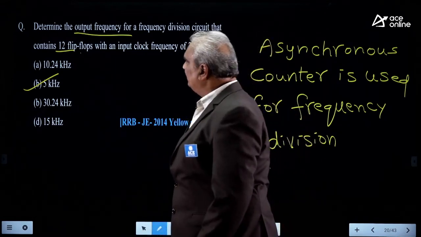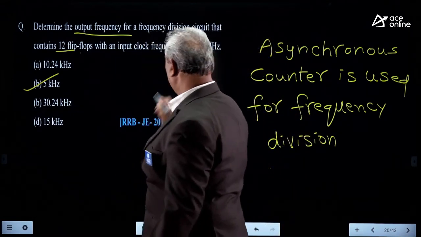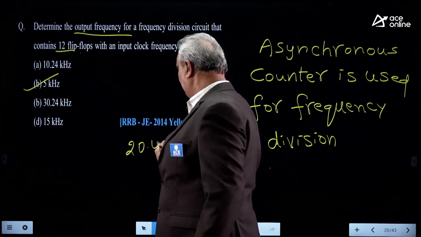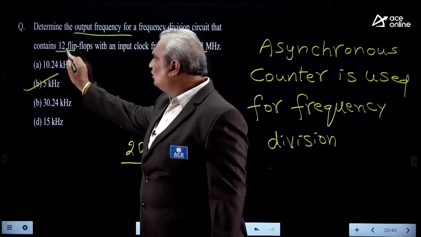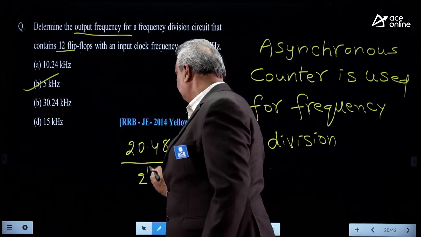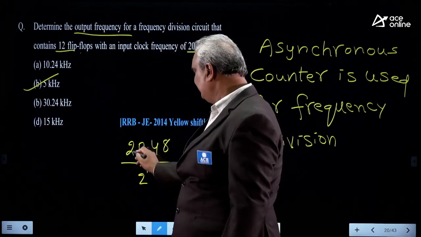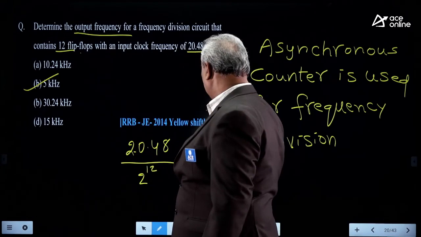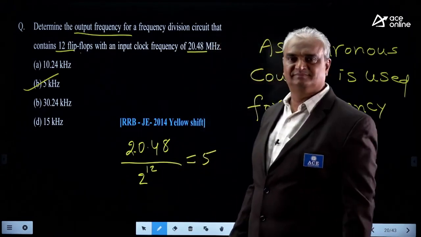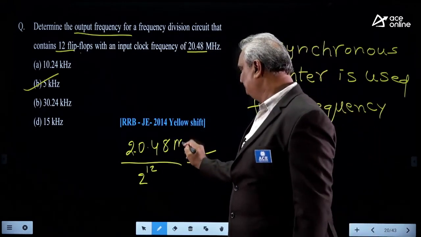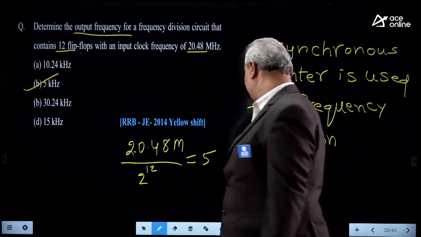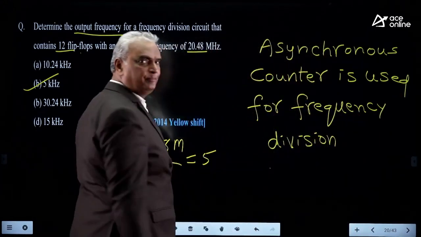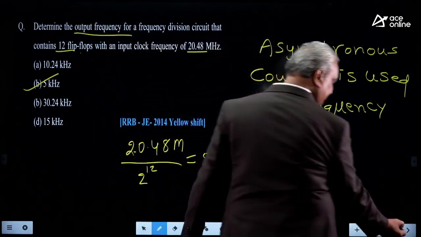So here F out is 20.48 megahertz divided by 2 power 12, approximately 4K, which gives 5 kilohertz. Okay? Next.